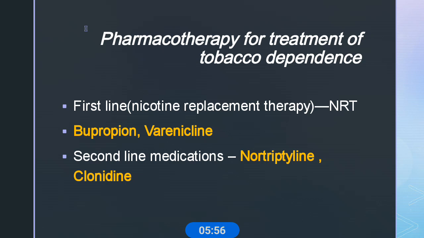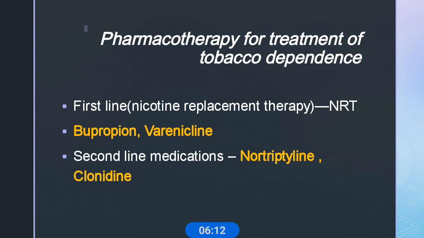Another drug, varenicline, is also used as a first line. It was launched in 2006, and is the first new prescription drug for smoking cessation in around 10 years.